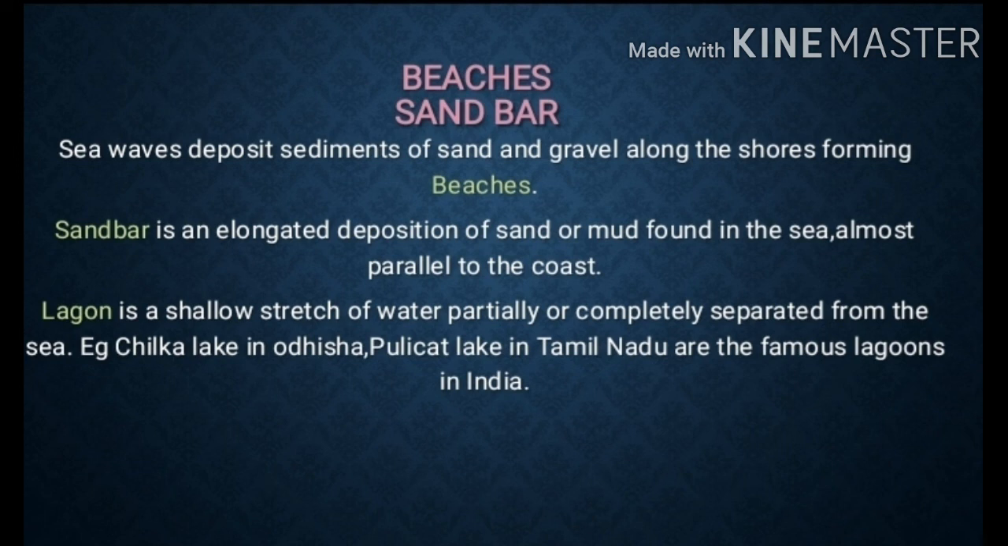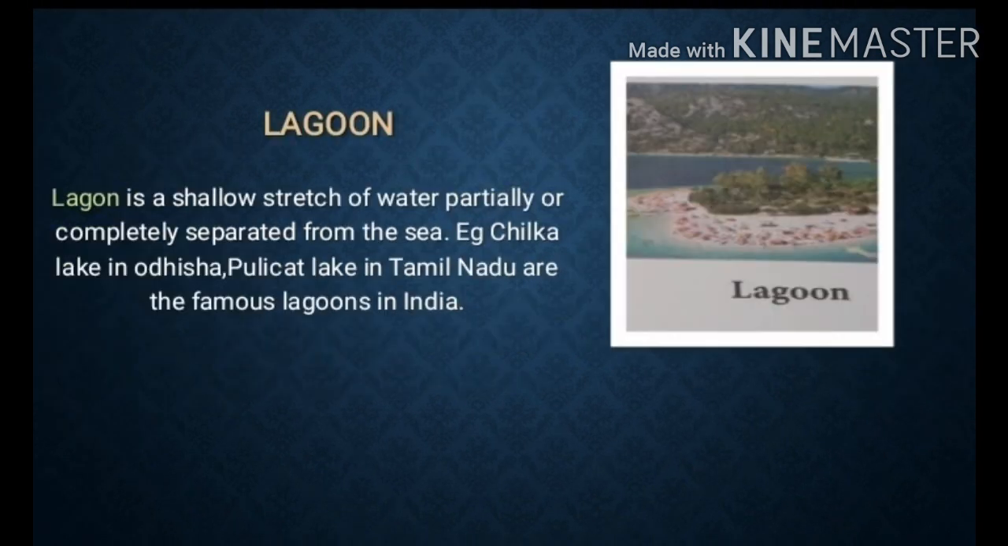The next thing we are going to see is lagoon. A lagoon is a shallow stretch of water partially or completely separated from the sea. Example, Chilka Lake in Odisha and Pulicat Lake in Tamil Nadu are the famous lagoons in India. The figure shows how a lagoon can form.